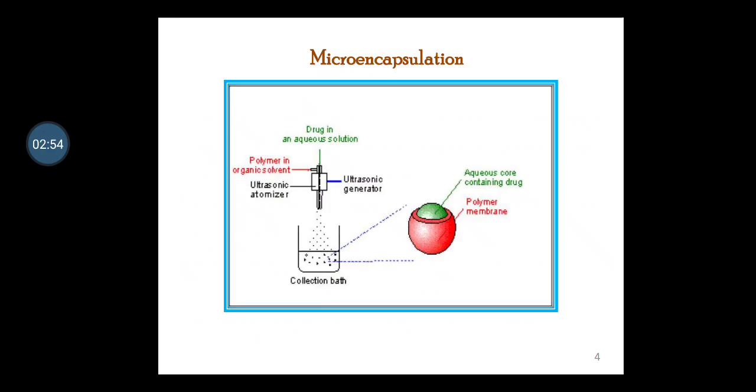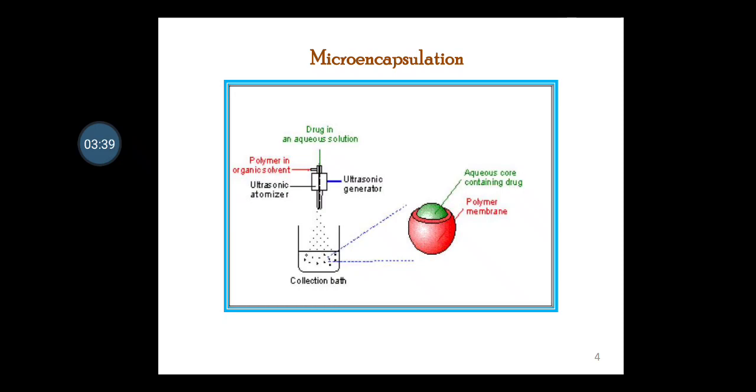This is a simple depiction of the microencapsulation process, wherein you can see we have to prepare the aqueous solution as well as the organic solution, that is, aqueous phase and organic phase. Dropwise we drop our aqueous solution containing the drug into the organic phase, wherein the polymer solution has been made. With the help of an ultrasonic atomizer and ultrasonic generator, the droplets of the drug, which occupy sphericity, are dropped into the collection bath.